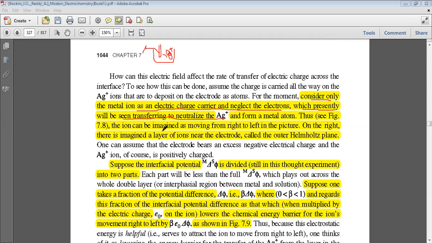Thus, the ion can be imagined as moving from right to left in the picture, from the solution to the electrode, where they will be neutralized. On the right, there is imagined a layer of ions near the electrode called the outer Helmholtz plane, what we have already seen.